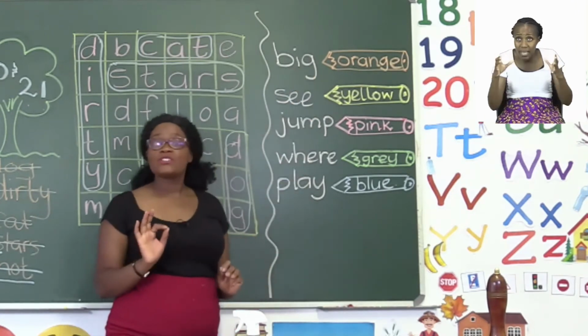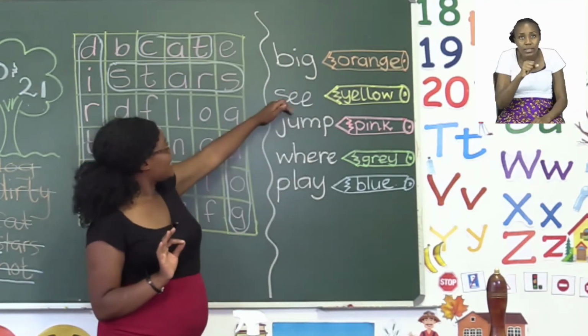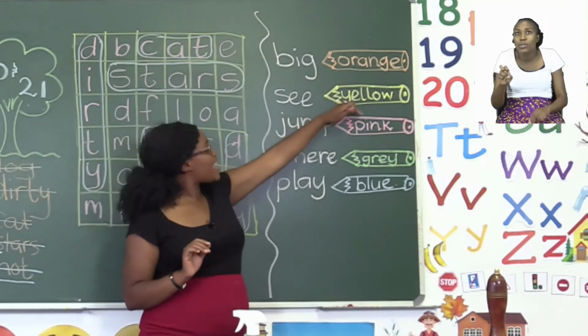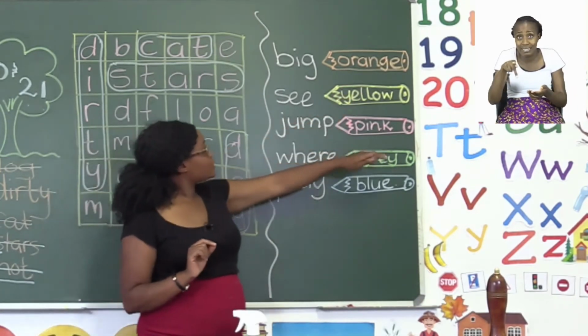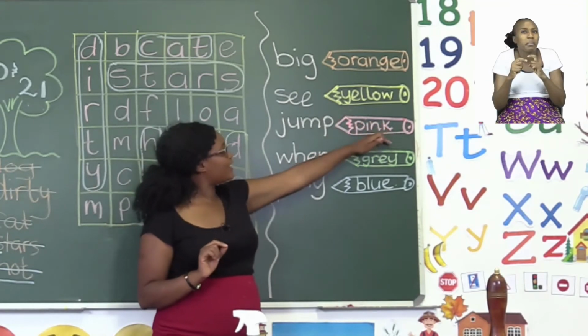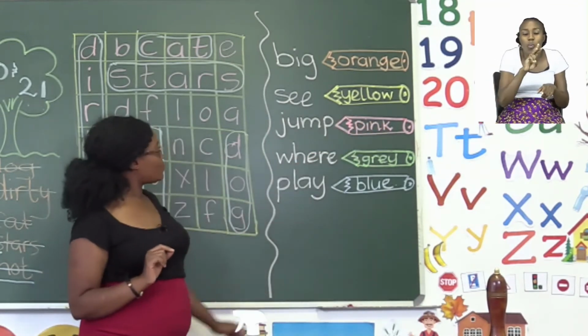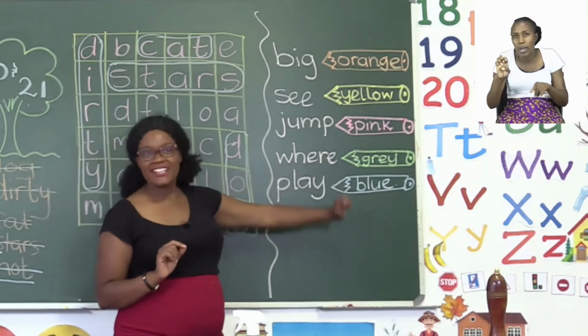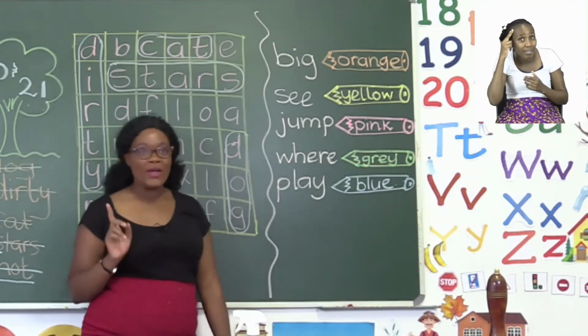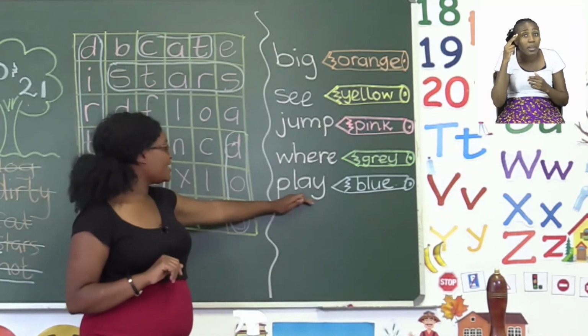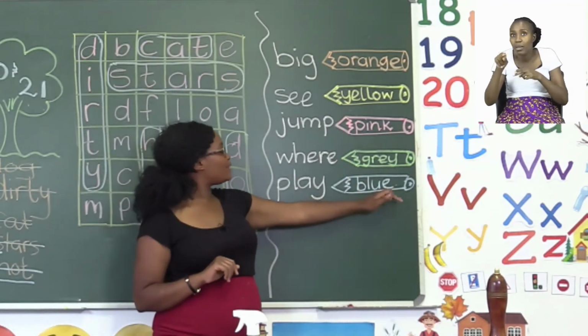And then every time you see the word see, you're going to use yellow. Every time you see the word jump, you're going to use the color pink. And then every time you see the word wear, you're going to use the color gray. Then, when you see the word play, you will use the color blue.